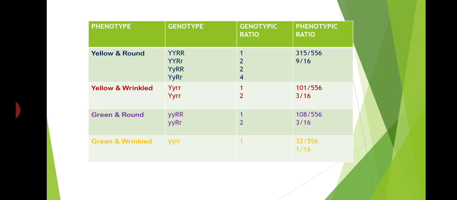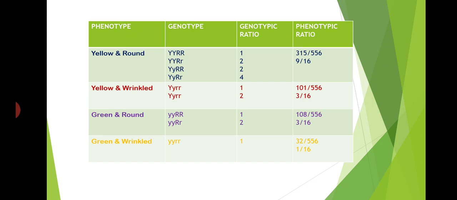Third phenotype, green and round: small y, small y, capital R, capital R is 1, and small y, small y, capital R, small r is 2, and the phenotypic ratio is 3. Fourth phenotype is green and wrinkled. The genotype is small y, small y, small r, small r, the genotypic ratio is 1, and the phenotypic ratio is also 1.